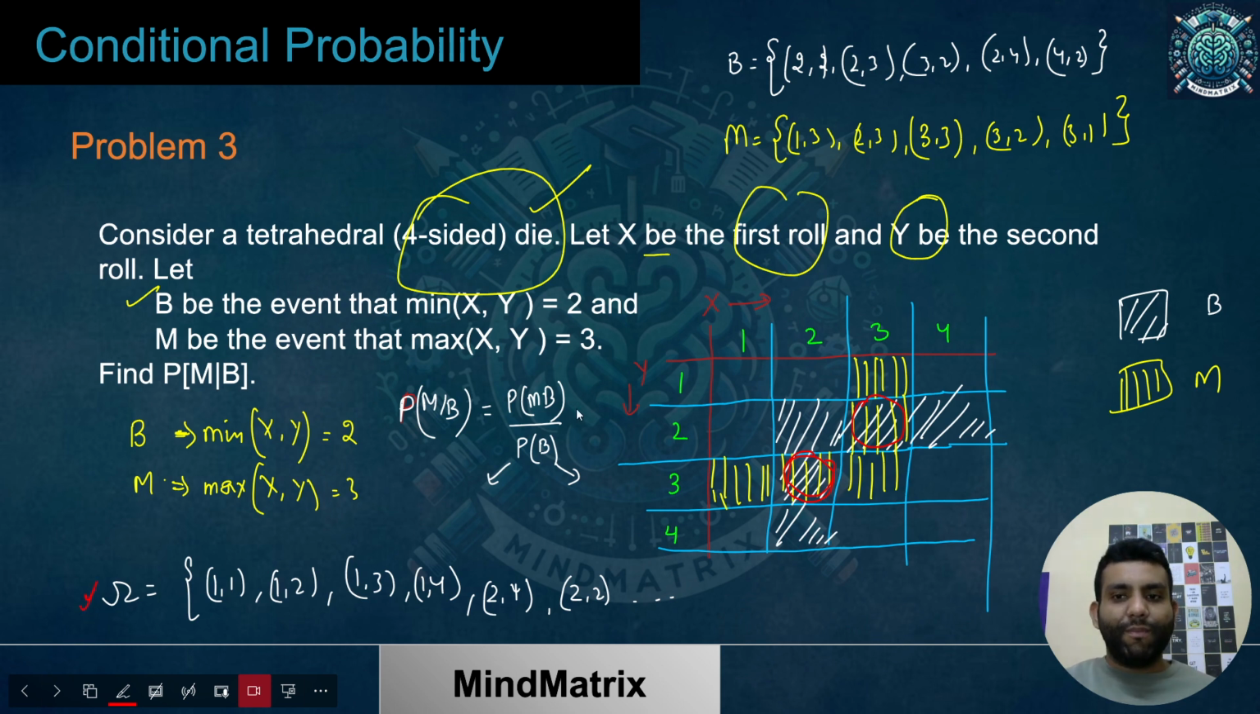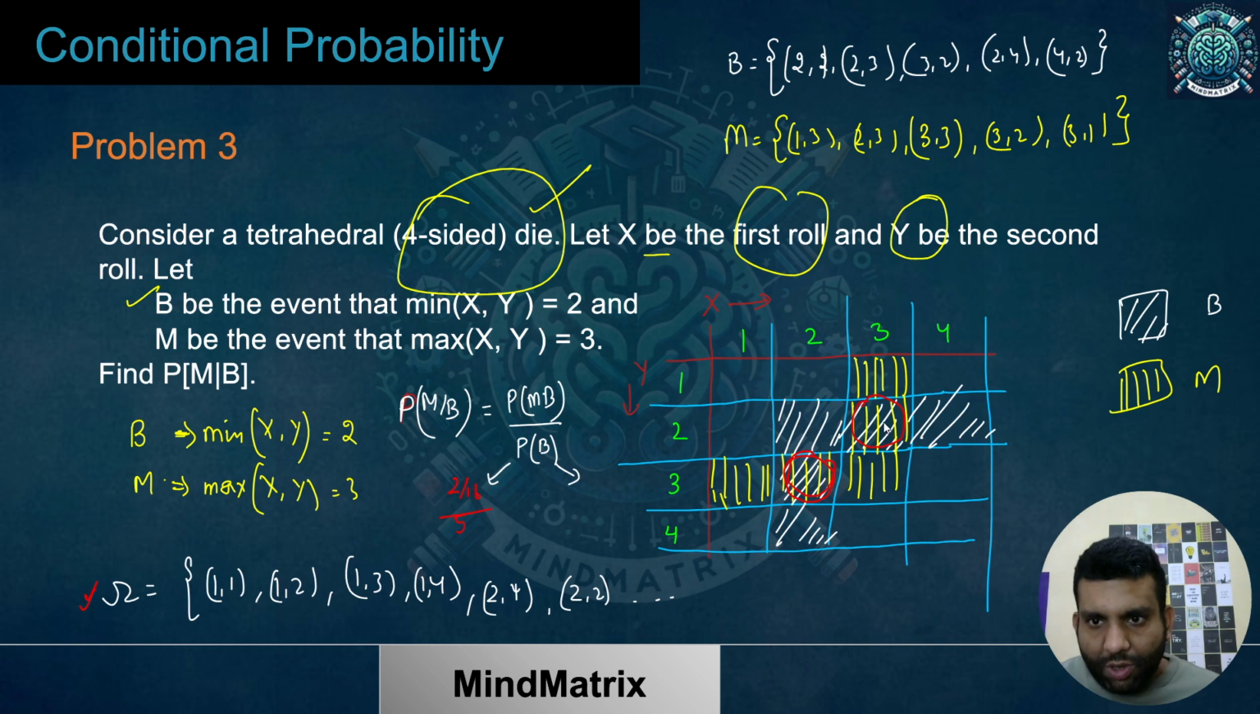So P of MB is going to be 2 by 16, divided by what is P of B? P of B, how many elements were there in your B? So these were 1, 2, 3, 4, 5. I guess you are able to see that 5 elements are present over here. So it is 5. I hope this is clear. B were 1, 2, 3, 4, 5. So 5 upon 16. And the answer you'll be having would be 2 by 5.